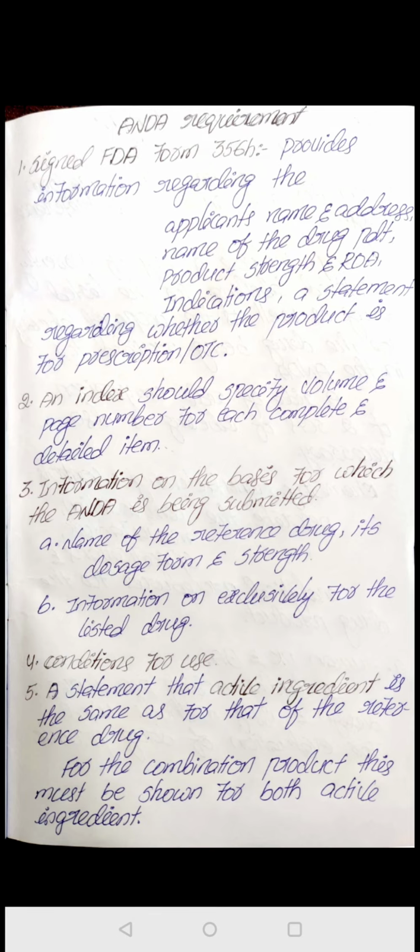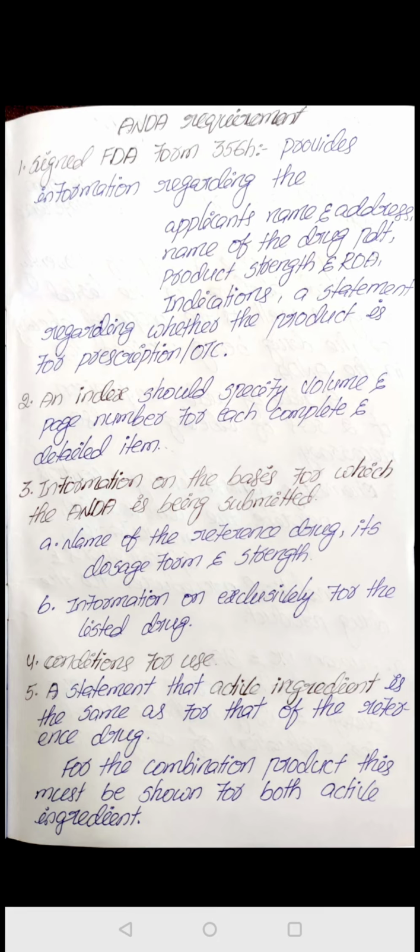Next, it should contain the information on the basis for which the ANDA is being submitted. Actually, why are we submitting this ANDA? On which basis are we submitting this abbreviated new drug application? That information will also be in our application, like the name of the reference drug, its dosage form and strength. Next, information exclusively for the listed drugs. Here we are giving information about the generic drug, its dosage form and its strength.